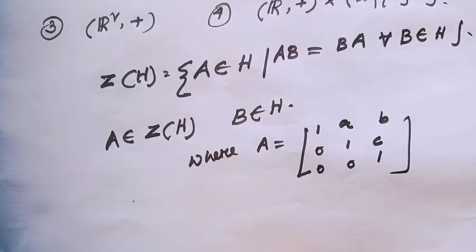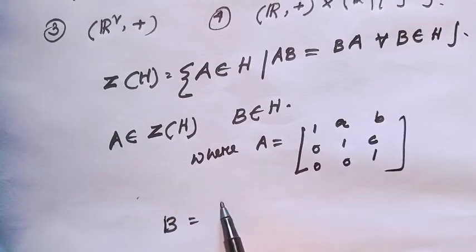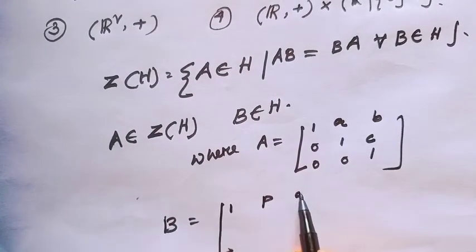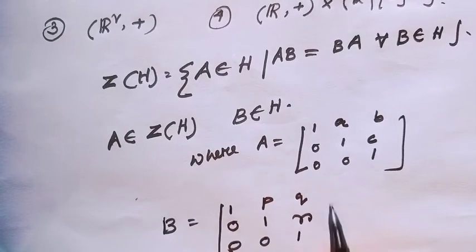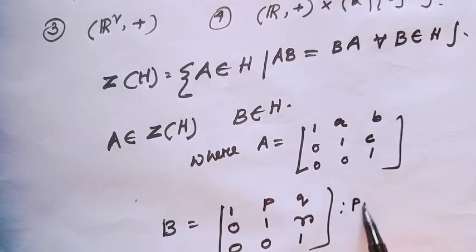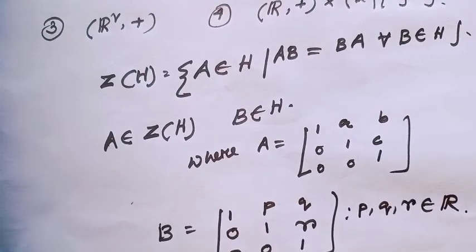Since b belongs to A, b equals [1 p q; 0 1 r; 0 0 1], where p, q, r belong to the real numbers.